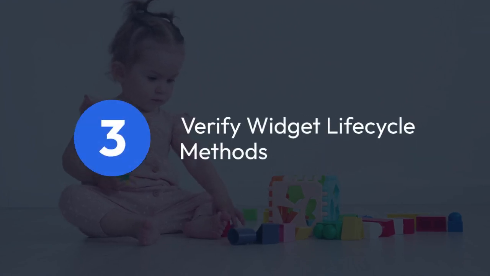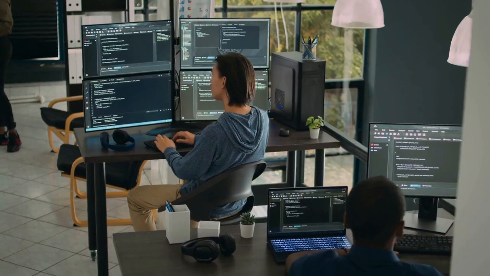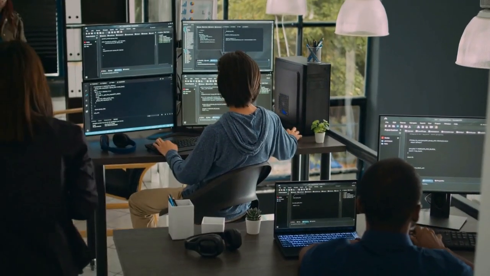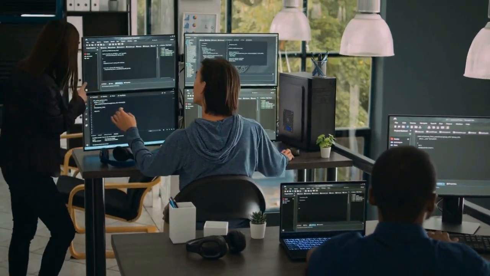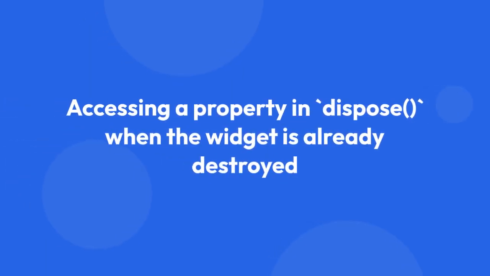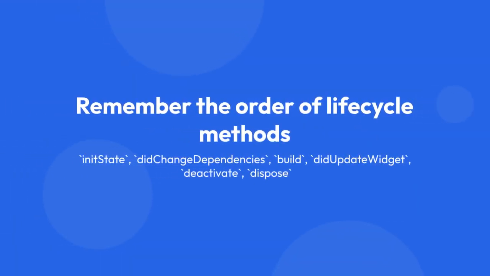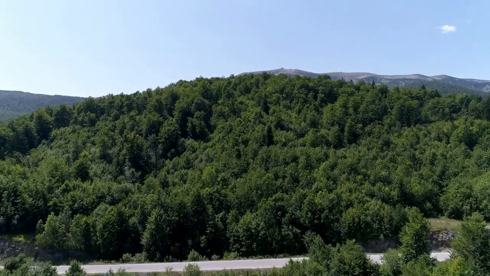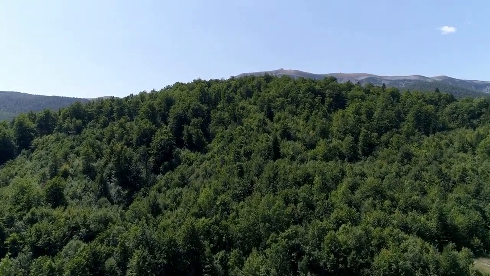3. Verify widget lifecycle methods. Ensure that you are not accessing resources or performing actions in a widget's lifecycle method that should happen earlier or later. For instance, accessing a property in dispose when the widget is already destroyed will cause errors. Remember the order of lifecycle methods, e.g., initState, didChangeDependencies, build, didUpdateWidget, deactivate, dispose. Make sure that your code aligns with the proper stages of the widget's life.